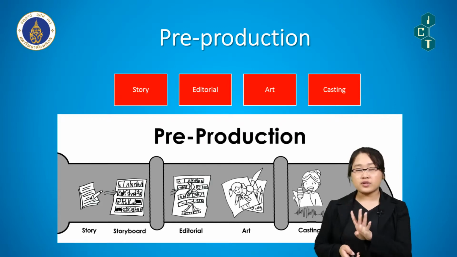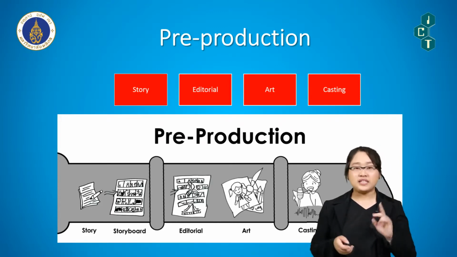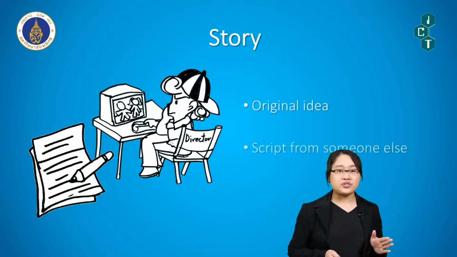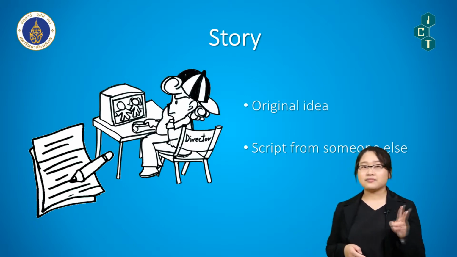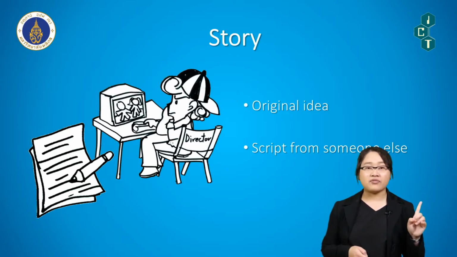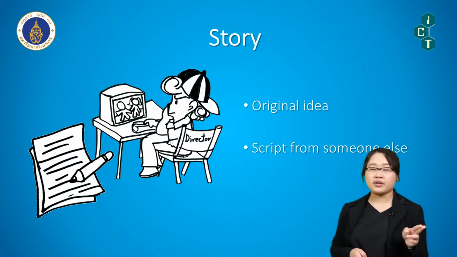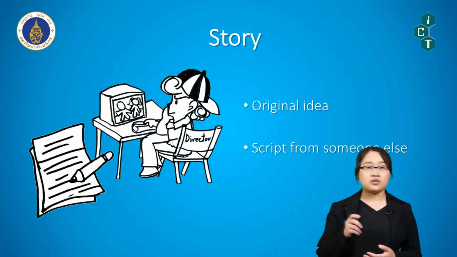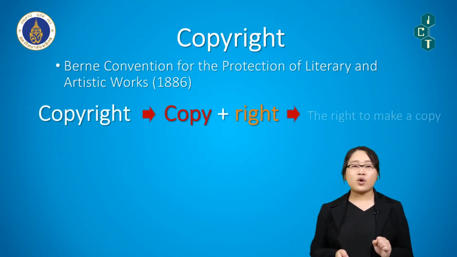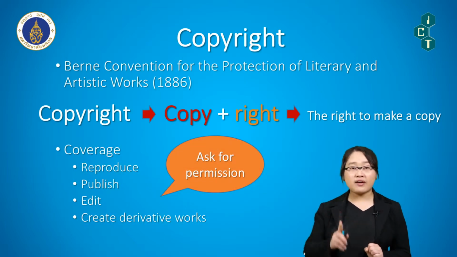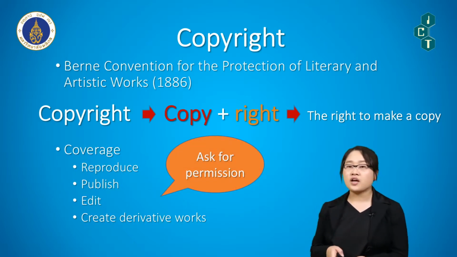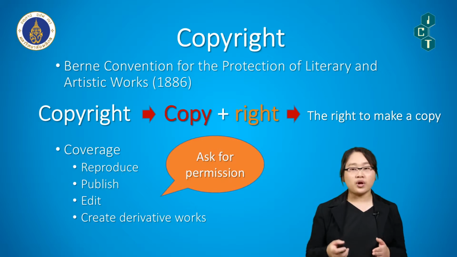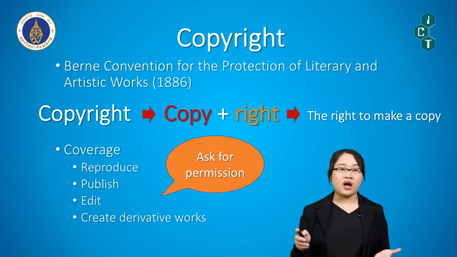In the first stage, there are 4 sub-units, which are story, editorial, art, and casting. In the story, because you really need a story, there are 2 ways to get it. Mostly the person who has the best understanding of the story is the director. You can either create your own original idea for the story, or you can use other people's story. But if you are going to use other people's story, you have to know the related copyright laws. Copyright means the people who hold the right to republish the work, edit the work, or create a new work out of it.